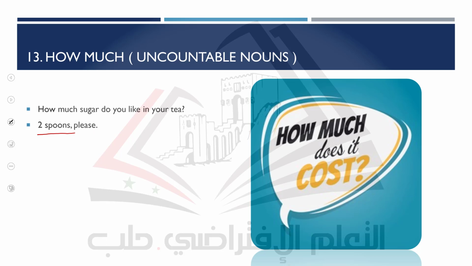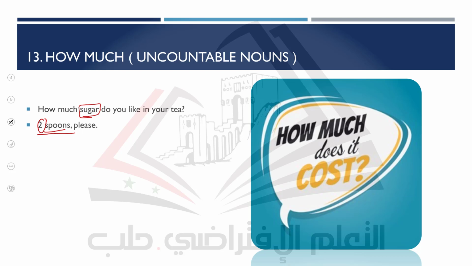Sorry, how much sugar do you like in your tea? Although you will say 2 spoons, we count the spoons, not the sugar. We say 2 spoons, please. The number is for the spoon, not for the word sugar. The word sugar is uncountable.